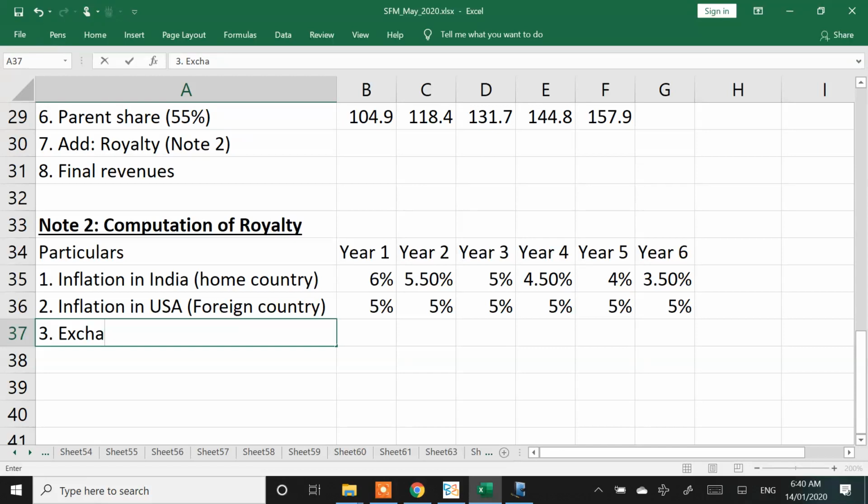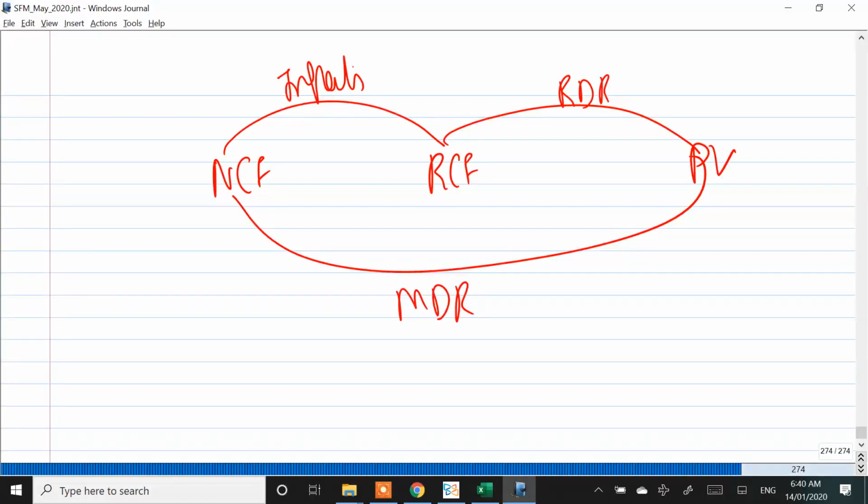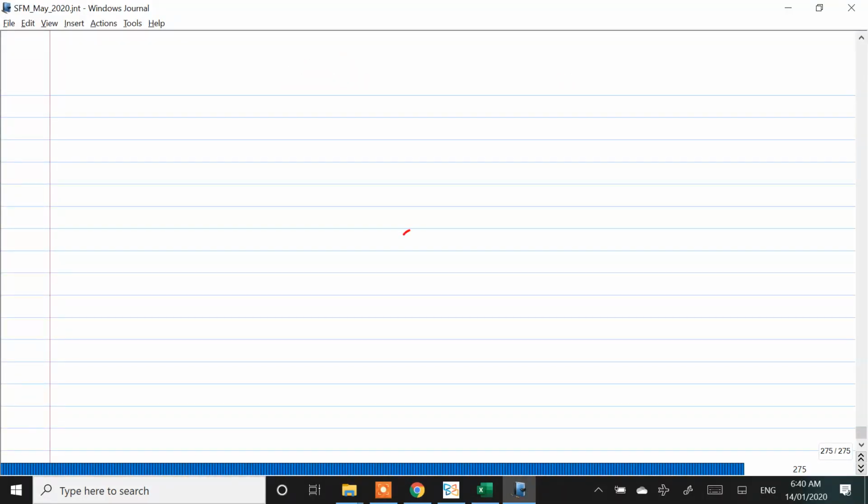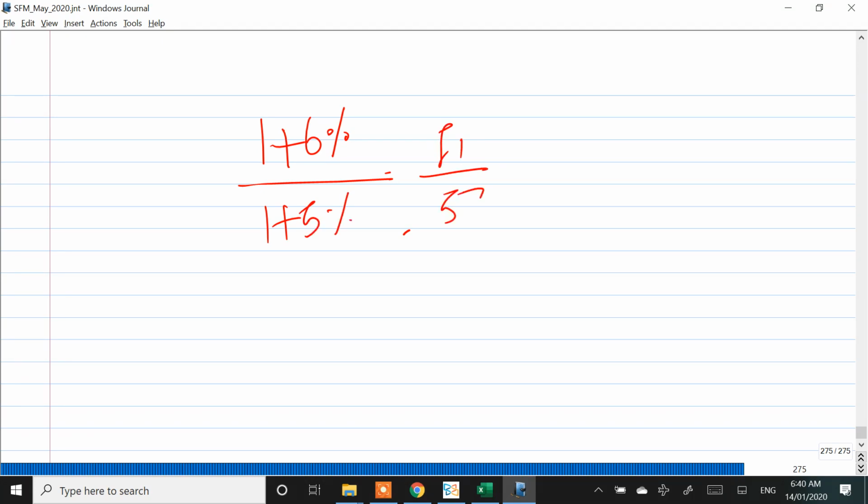Exchange rate. Now my exchange rate calculation, I am just showing it, but I will not do a detailed calculation. It would have been 1 plus IH, which is 6%, divided by 1 plus 5% equal to F1 by 57. Like this you will get the first year. Second year it will become 1 plus 5.5%. Third year it will become 1 plus 5%. Fourth year it will become 1 plus 4.5%. It goes on like that.